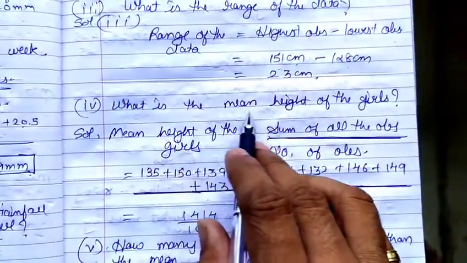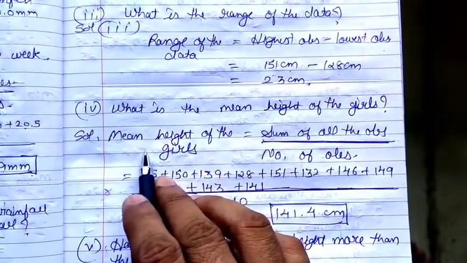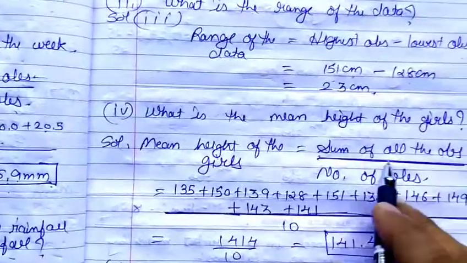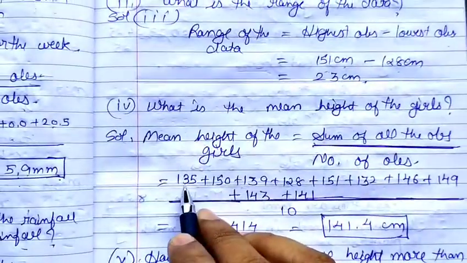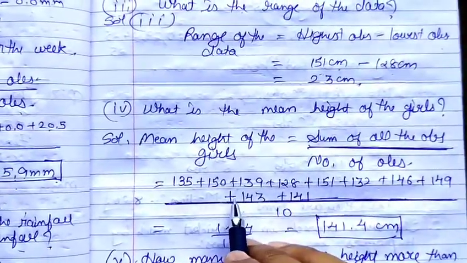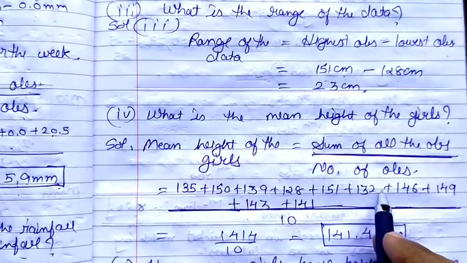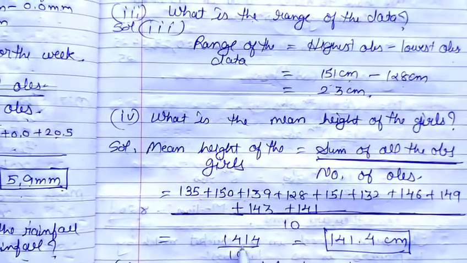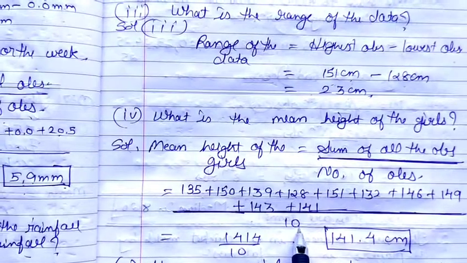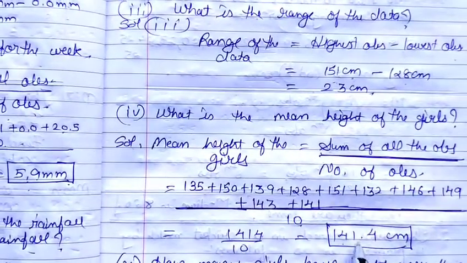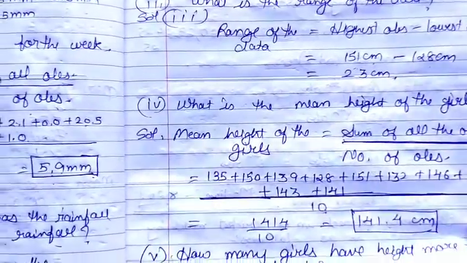Then what is the mean of the height of the girls? How to find the mean? That is the sum of the observations divided by the number of observations. So get the total of the heights of all 10 students, that is 1414, divided by 10 girls. So you will get 141.4 centimeter as the average height.